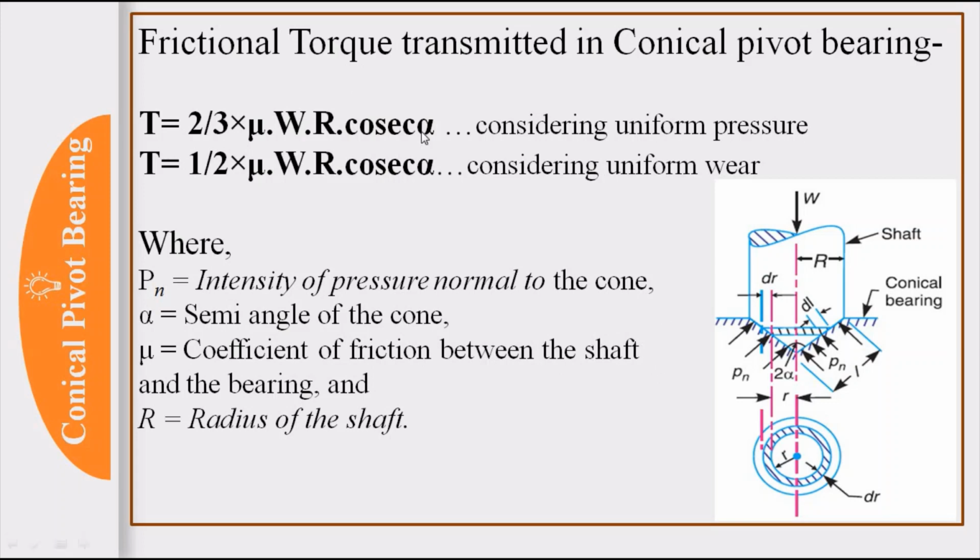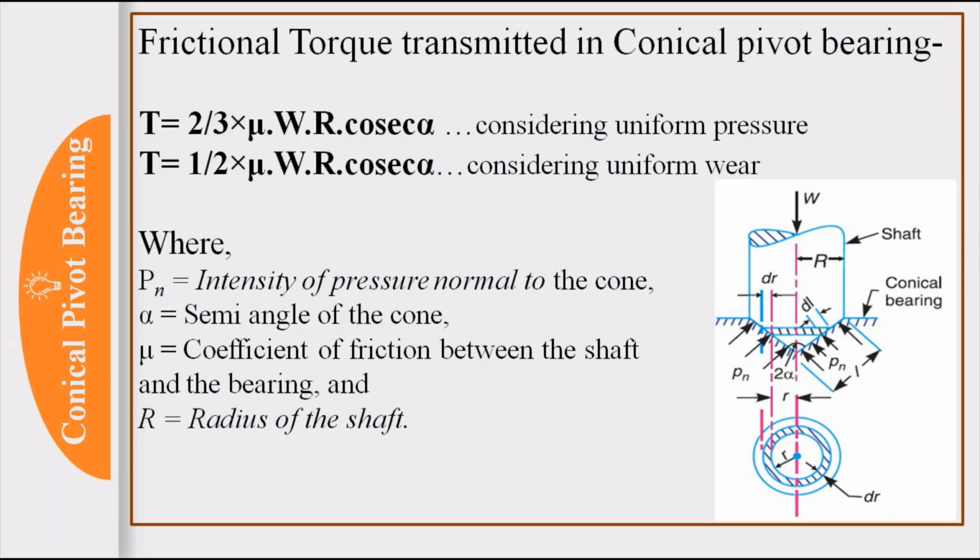In this case, frictional torque is given as T equal to 2 by 3 mu WR into cosec alpha, considering uniform pressure theory, and T equal to 1 by 2 mu WR cosec alpha, considering uniform wear theory, where mu is the coefficient of friction, W is the load acting on the bearing, R is the radius of the shaft, and alpha is the semi-cone angle.